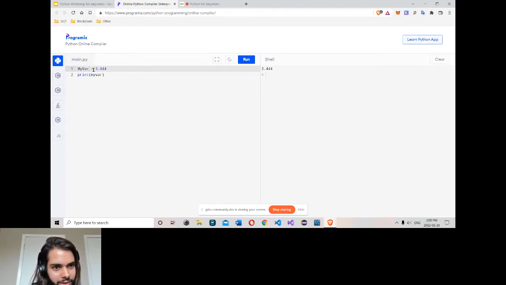In Pascal, we take the first word, capitalize the first character, then take the second word, capitalize it this way. So in English we write: my space var. In Pascal, we simply combine it. We don't have space, and every new word's first letter should be capital: MyVarObject. You can write this way.